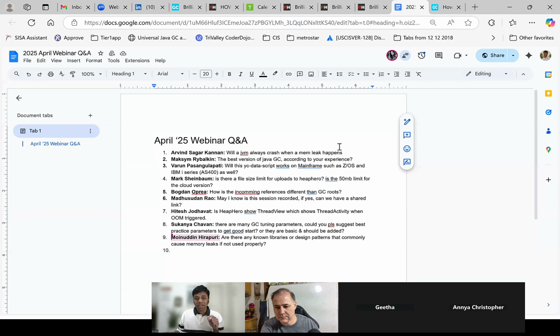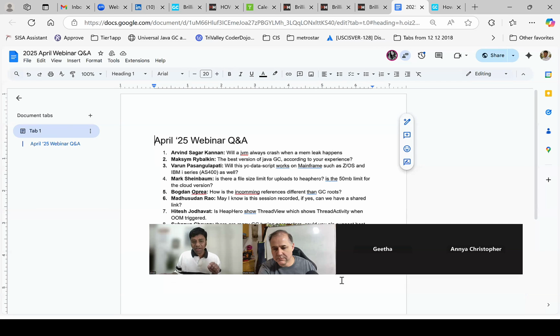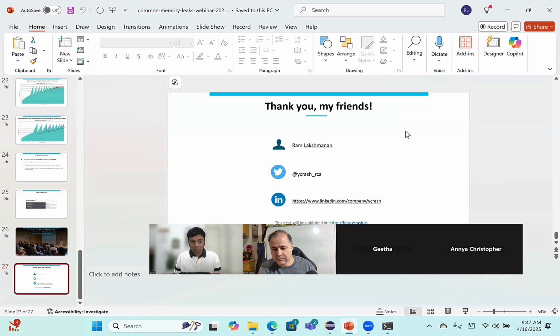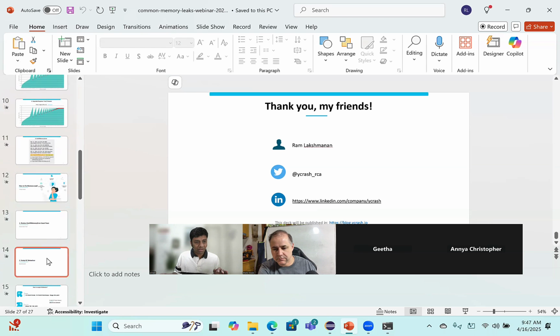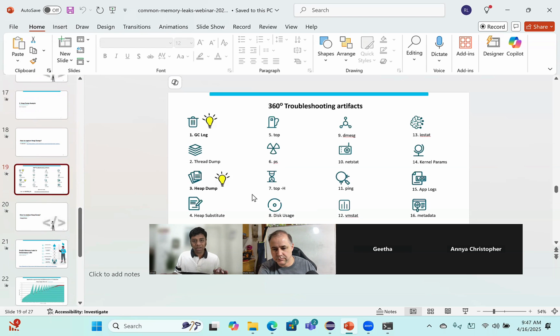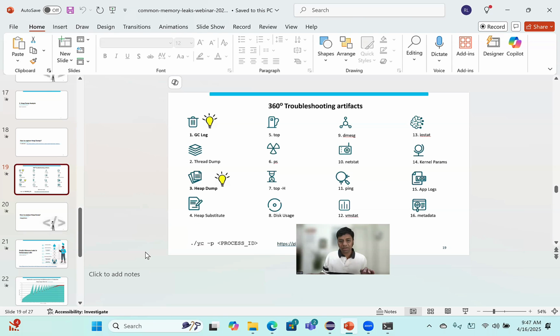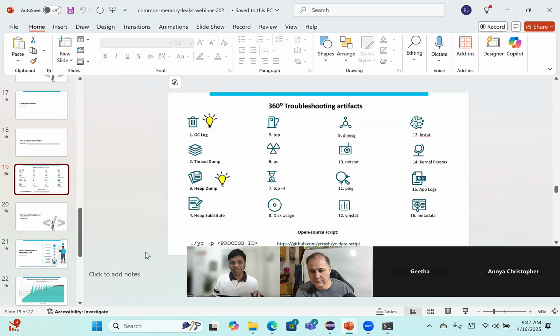Always, friends, when you are trying to analyze production dumps, probably today you are analyzing a subset of this information, capturing and analyzing some of it. The heap dump is a sensitive artifact, because what is a heap dump?